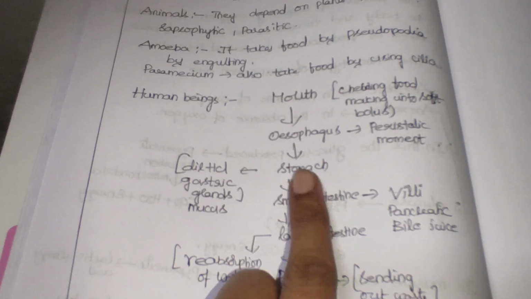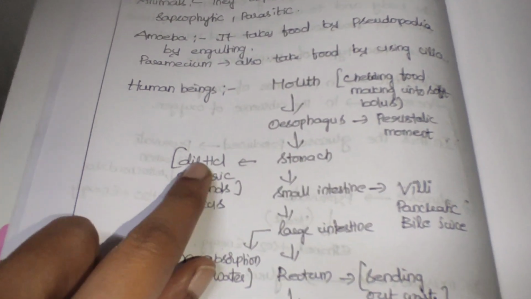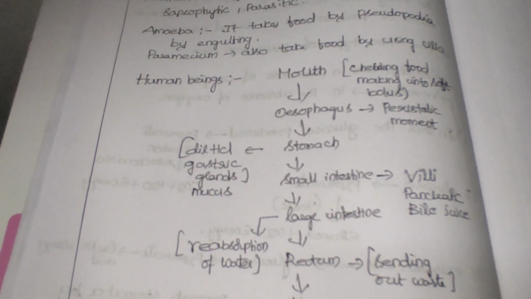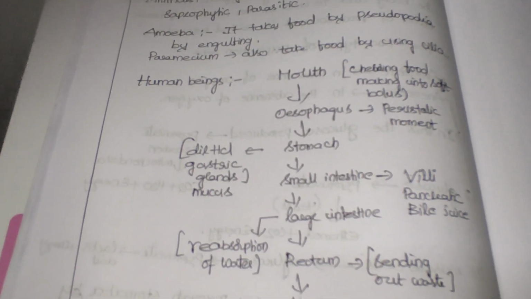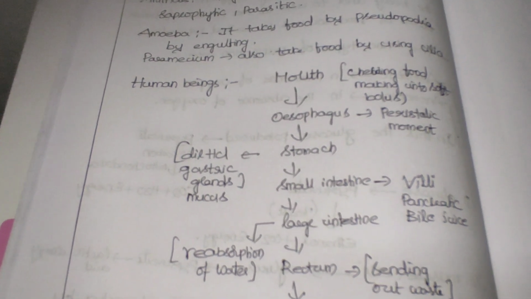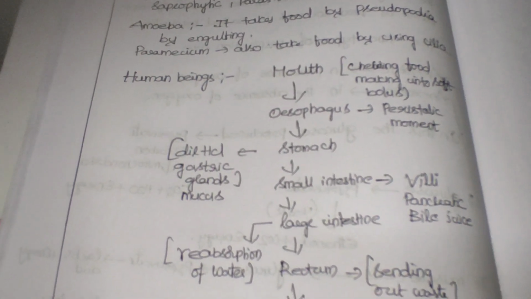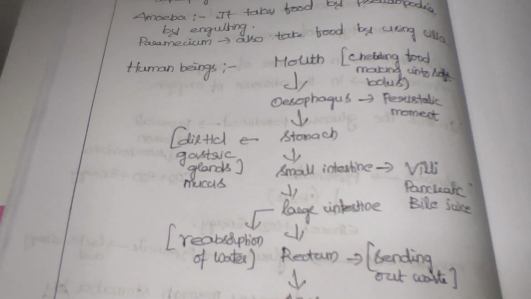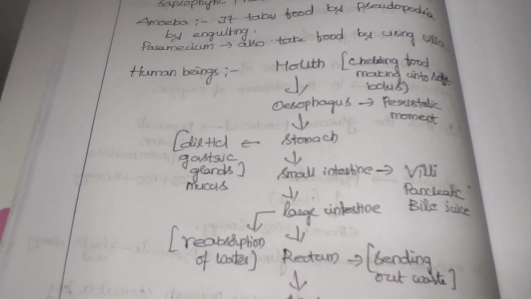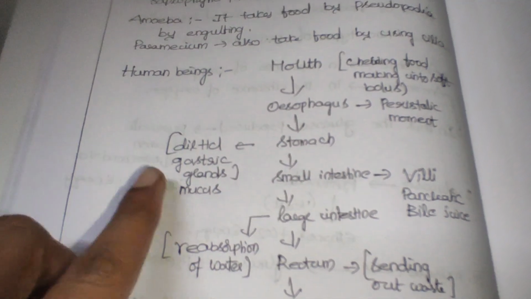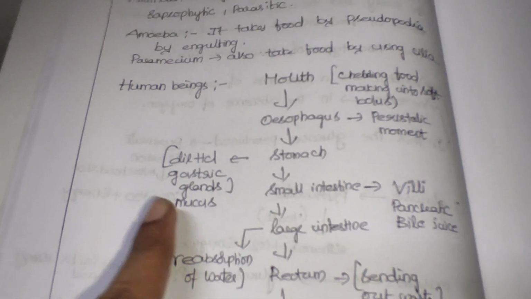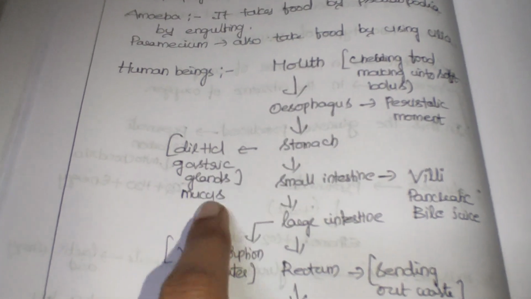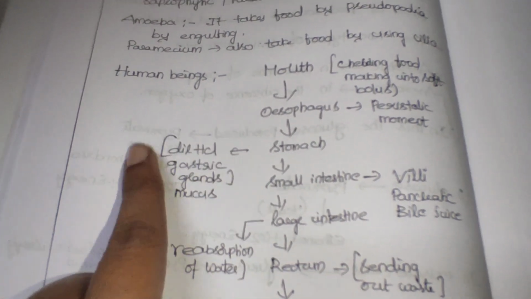So here in the stomach, dilute hydrochloric acid will be released to make our food an acidic medium, because the bacteria will be killed by this acidic medium, and also the pepsinogen will be activated so that the pepsin will act on it to break down the proteins, and many gastric glands are there which produce gastric juices, and the mucus which also helps in protecting the lining of the stomach.